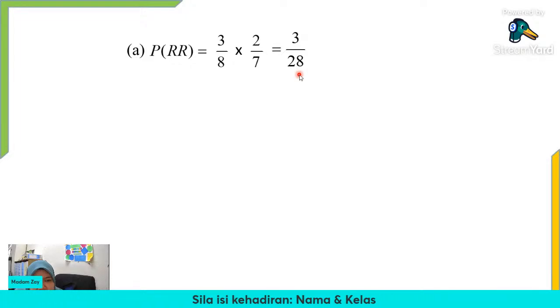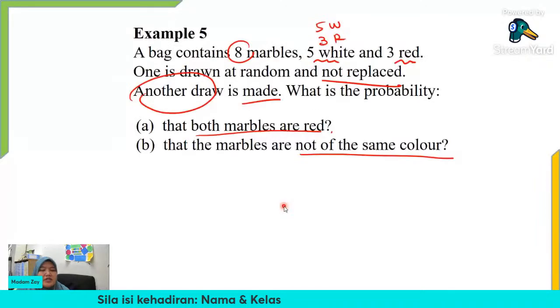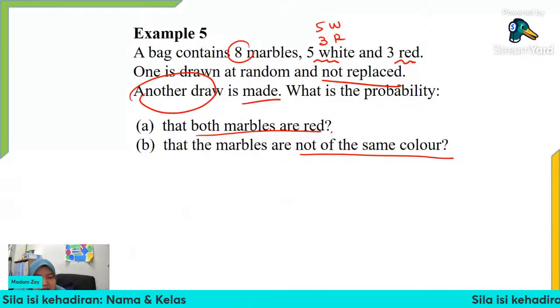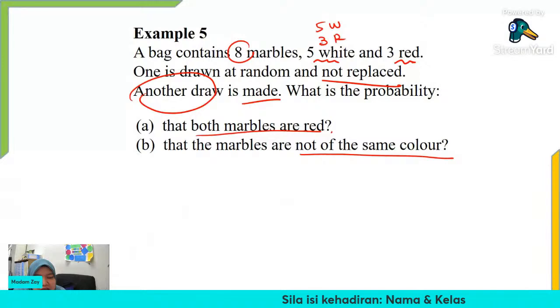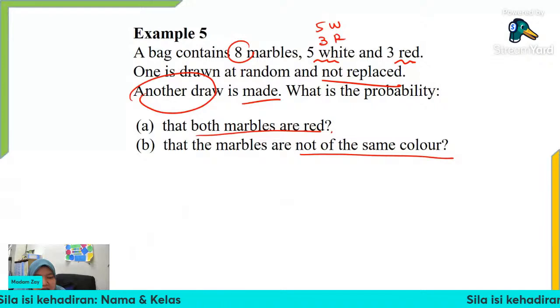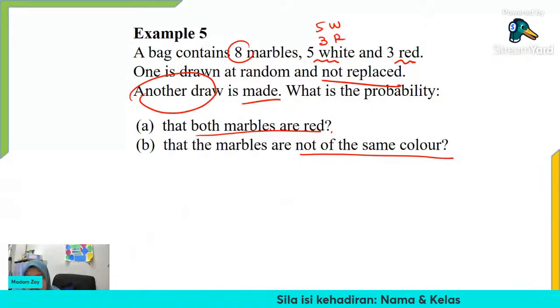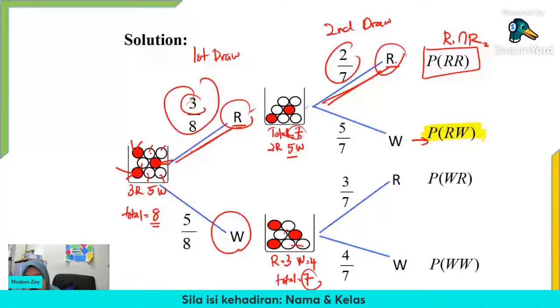Of the same color. Okay, now, not the same color means that it will be this probability of red and white, or probability of white and red.